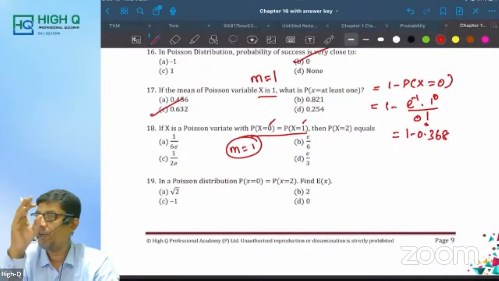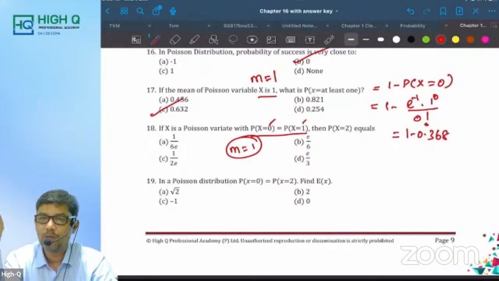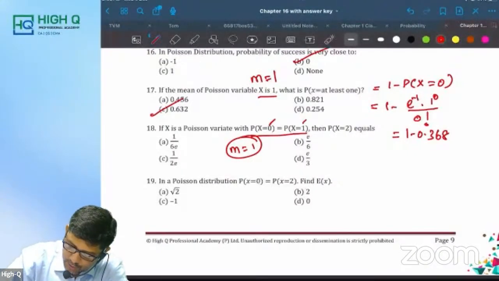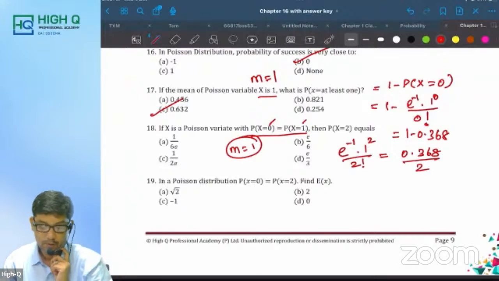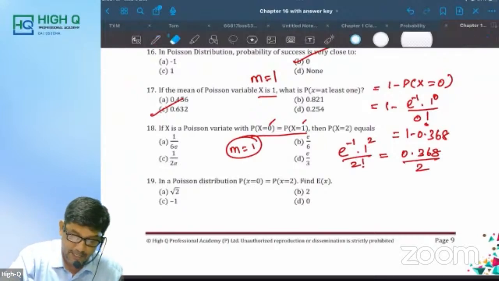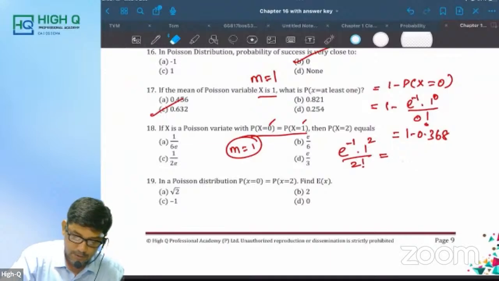For example, P of x equal to 2 equals P of x equal to 3. What is m equal to? 3. So now P of x equal to 3 is asking e power minus 1, 1 power 2 by 2 factorial. So what is it, my dear? 0.368 divided by 2. So simply what is the answer?